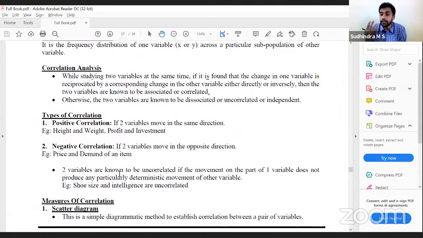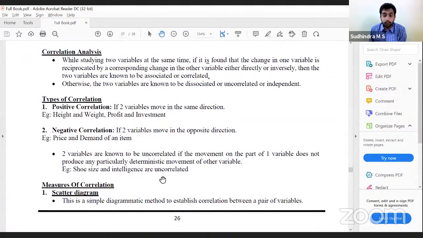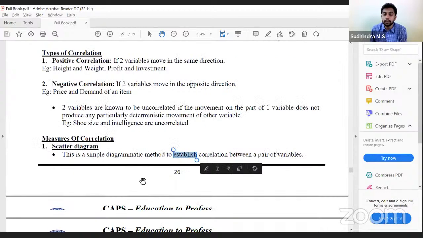Measures of correlation, we discussed four. First one is scatter diagram, where we can use it only to identify whether there is correlation or not. We cannot measure the correlation. Correct? That is scatter diagram, a simple diagrammatic method to establish correlation between a pair of variables.